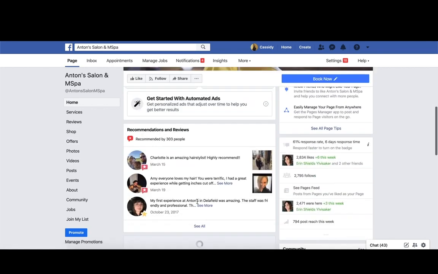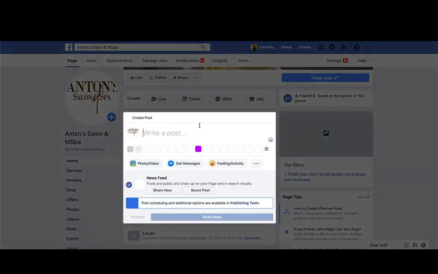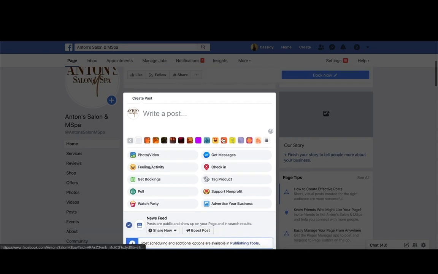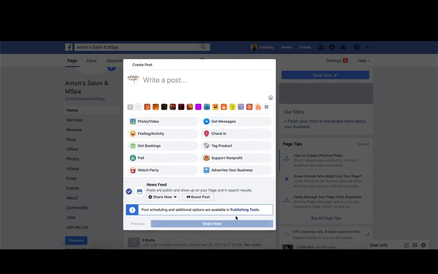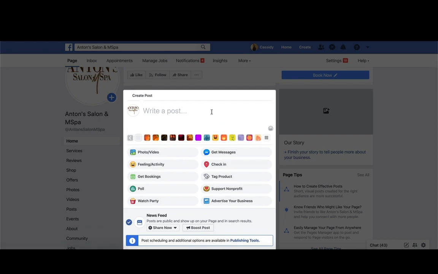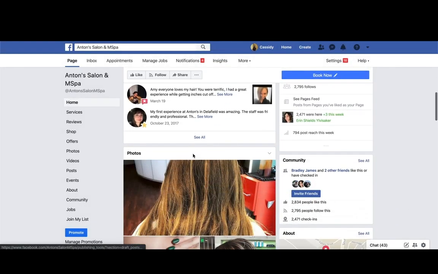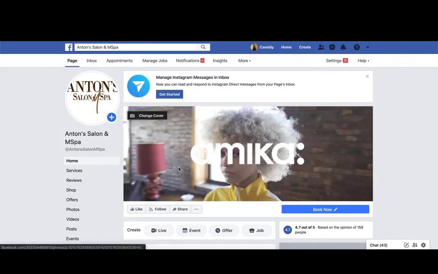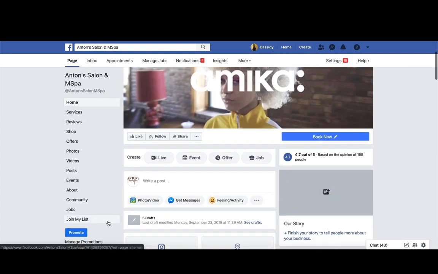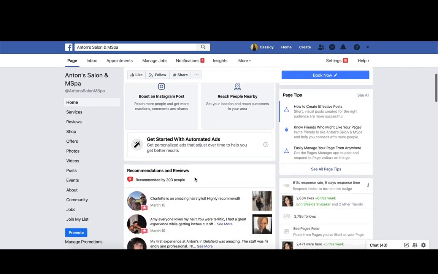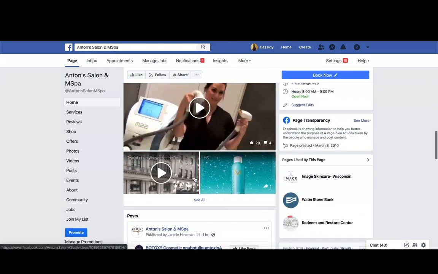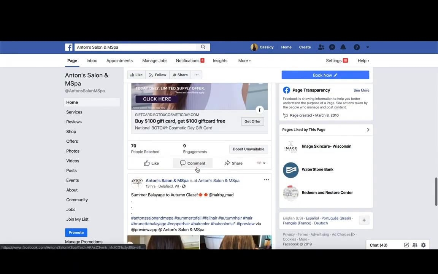But posting directly on the platform gives you a lot of that functionality back, where you can tag pages, you can set up events, and you can use all of the features like events, checking in, advertising, having polls, and all these different things that apps want you to use and boost your page if you use more of their features. But it's not something that you can do from Buffer. Buffer is really just a tool for tracking analytics and scheduling large volumes of posts to go off at different platforms all at the same time.